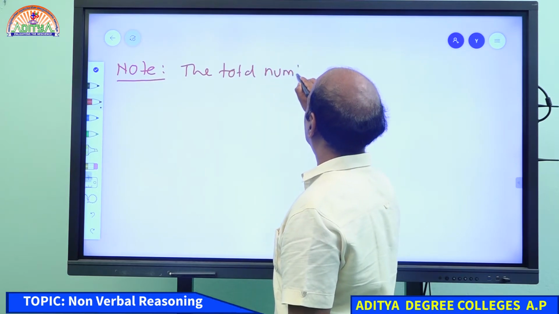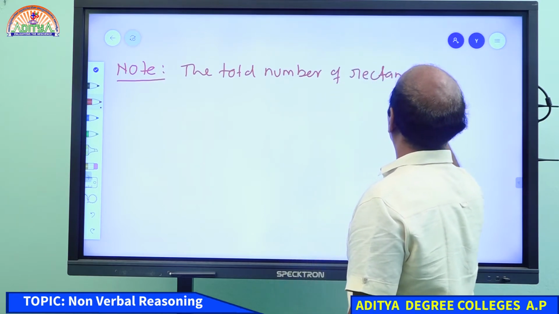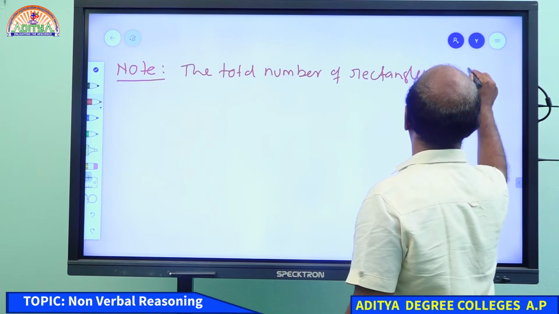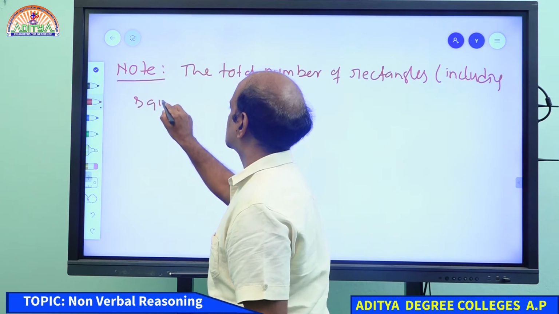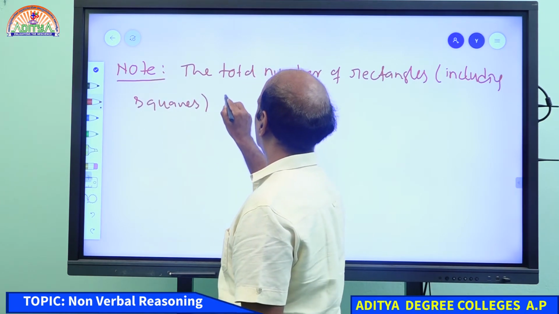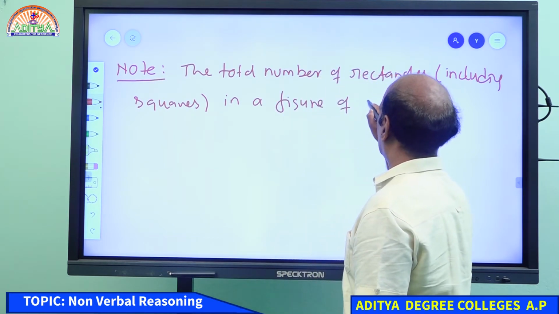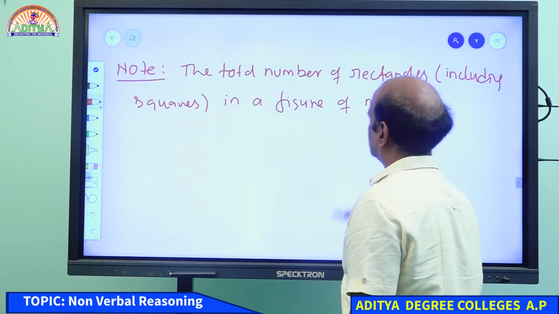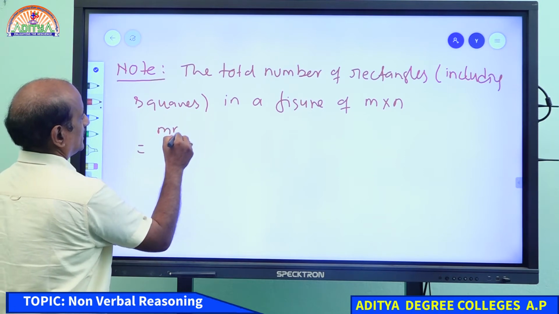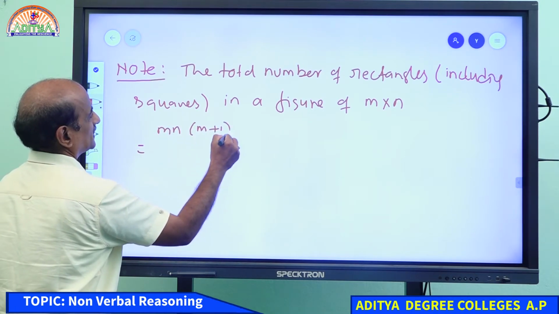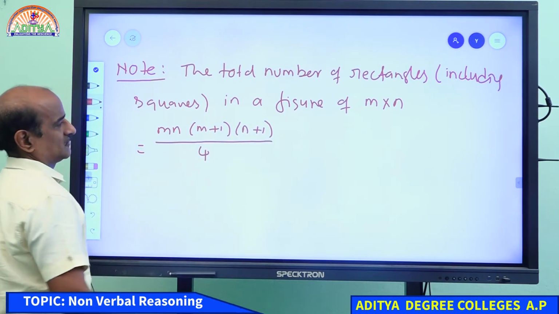the total number of rectangles, in bracket including squares, in a figure of m into n is equal to mn (m plus 1)(n plus 1) by 4.